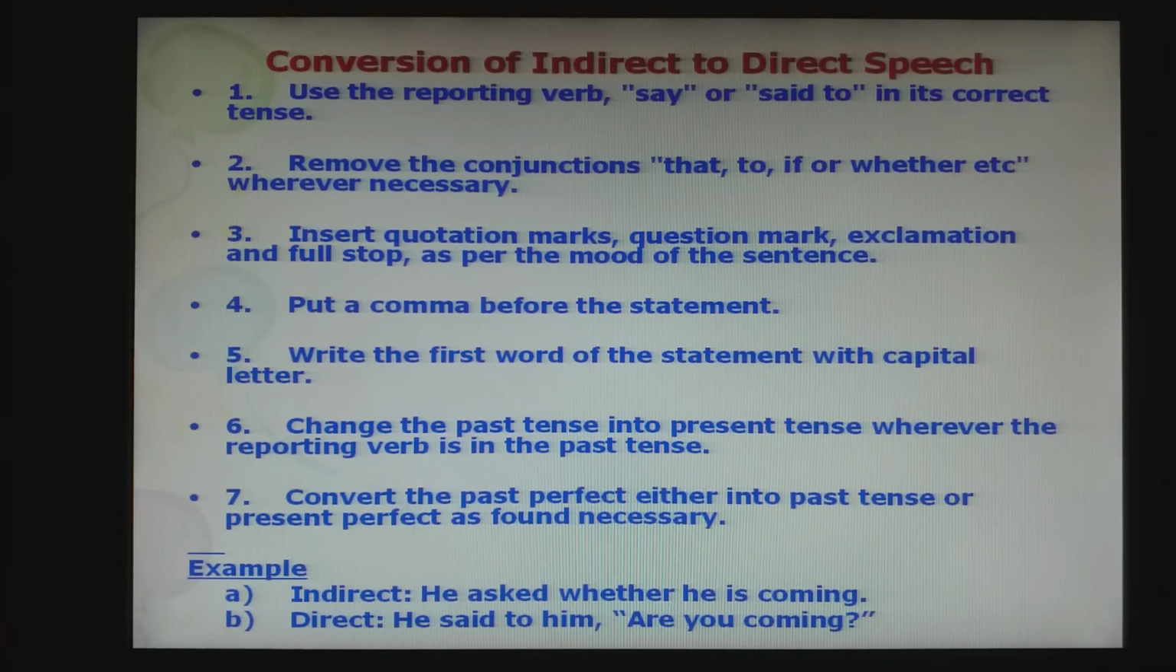He asked whether he is coming. How will you change it? He said to him. Then put a comma. Open the quotation. Begin with a capital letter. Are you coming? It is a question. So end it with a question mark and close the quotation.